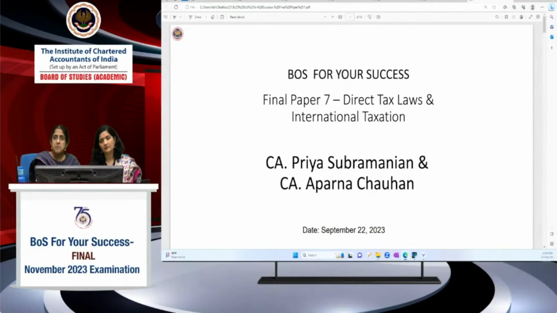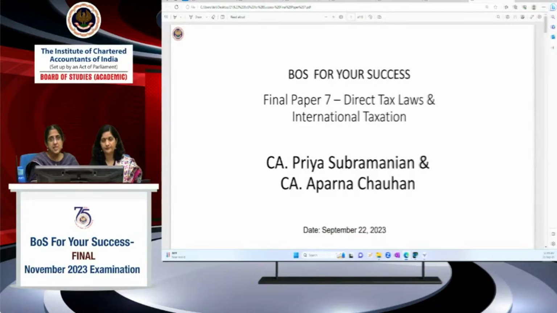The supplementary study paper was released last year, so it covers amendments up to 31st October 2022. The 6 months circulars and notifications, plus the judicial update containing the recent important Supreme Court rulings, are all web hosted. Statutory and judicial updates are web hosted in the BOS knowledge portal. That is also very important, because the judicial update is changing some of the existing positions. We've given that in the respective case law also, that you have to ignore this particular case law in the study material. So it's very important.